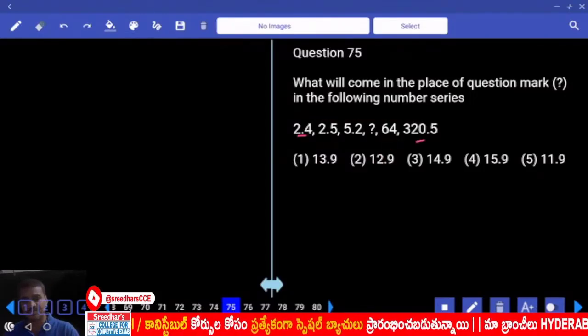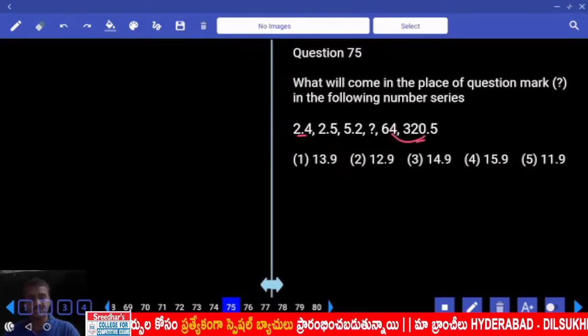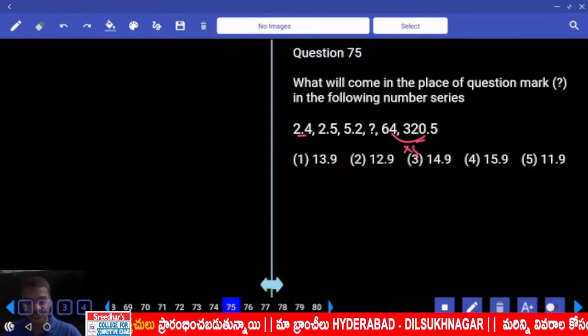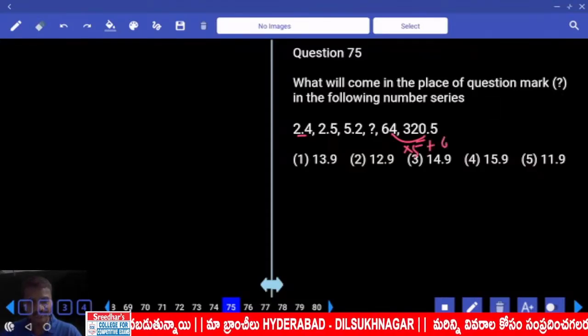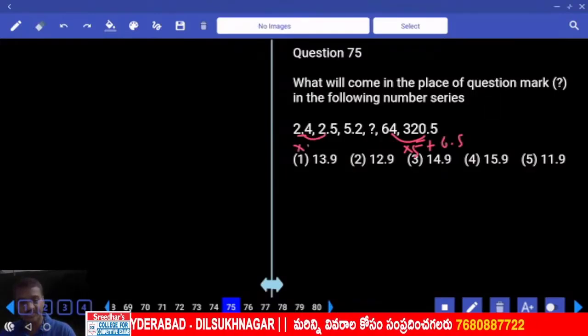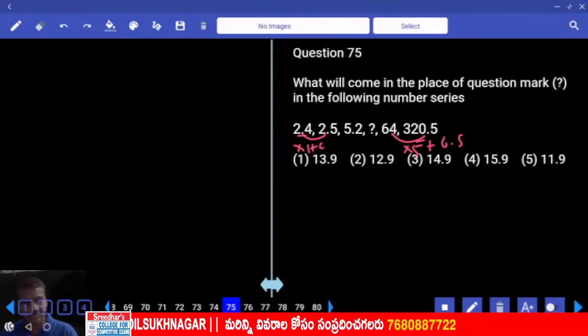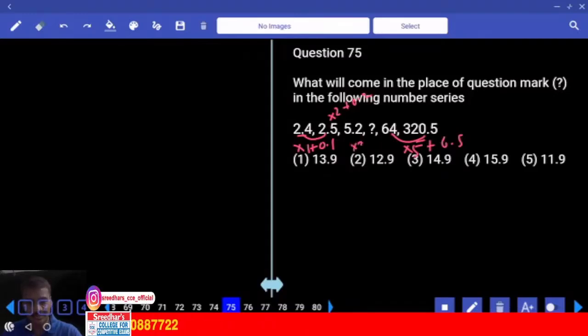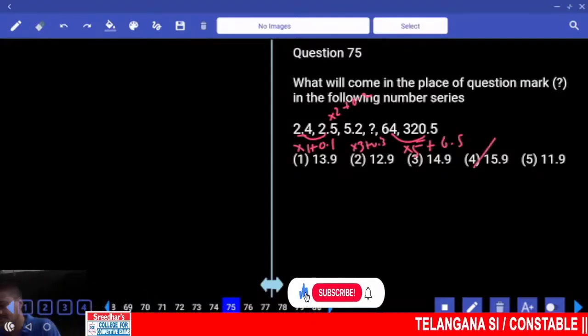Now the number series starting with 2.4, ending with 320. Now 64 and 320. How many times has it been multiplied? Into 5. 64 into 5, 320. Plus 0.5. Then 2.5, this is into 5. 2.5 into 1, 2.5, plus how much? Plus 0.1, 2.5. Then 2.5 into 2, 5, plus 0.2. Into 1, into 2, into 3, plus 0.3. 5.2 into 3, 15.6, plus 0.3, 15.9, choice 4.